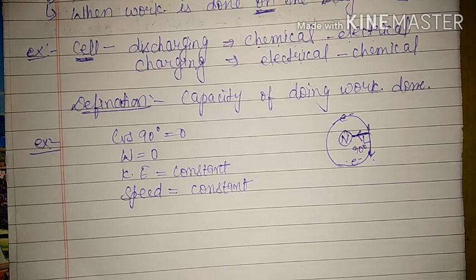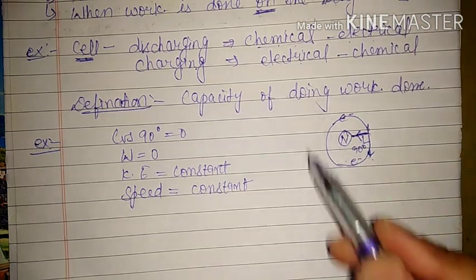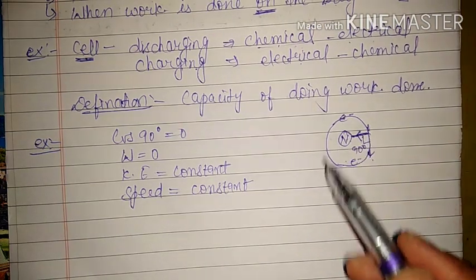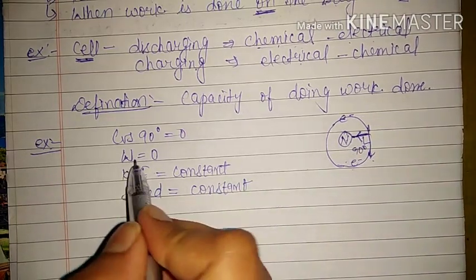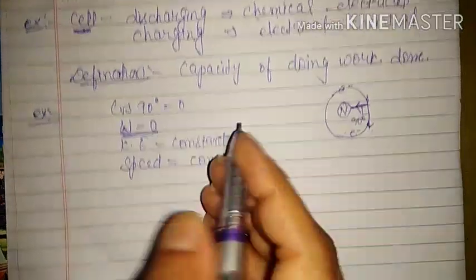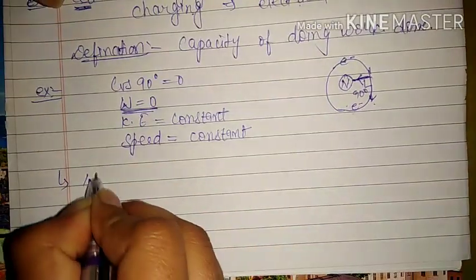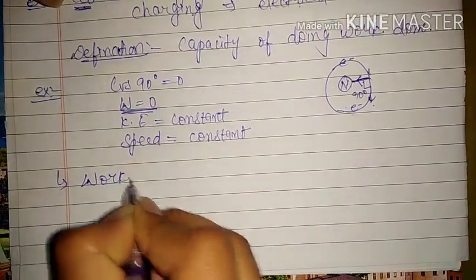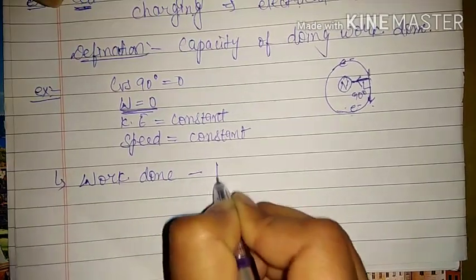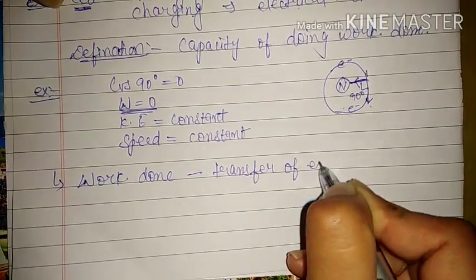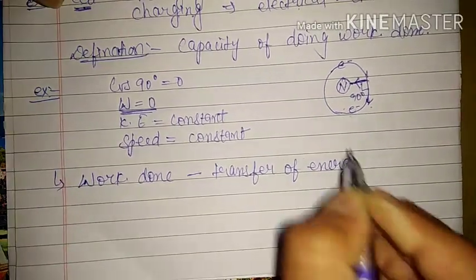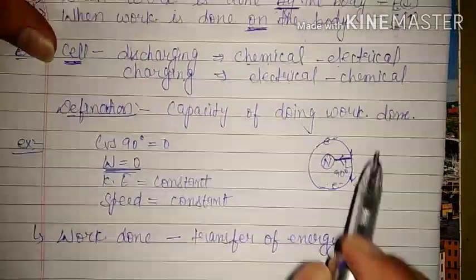That means if a body is moving in a circular path, there is no transfer of energy, because if there were transfer of energy, then some amount of work would be done, because work done is directly associated with transfer of energy. That means if you have to do some work, then you have to transfer energy from one form to another.